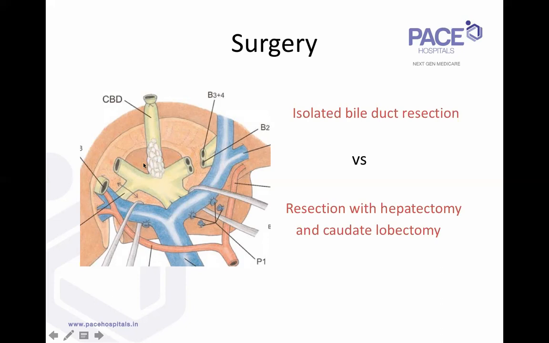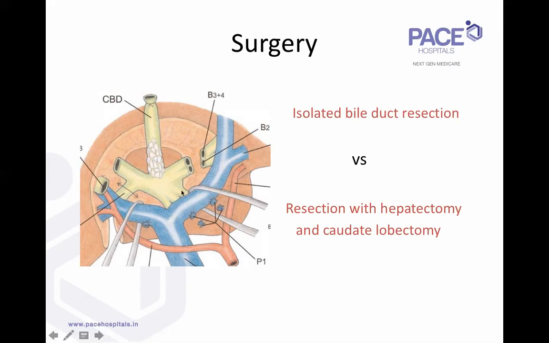You cannot, because you will inevitably end up with a positive margin at the caudate lobe ducts. And when you resect the bile duct without the caudate ducts, definitely a bile leak will come. It will be like an isolated system with a prolonged bile leak. Literature had shown by the 1970s and 1980s that for hilar cholangiocarcinoma, even for type 1 and type 2, and anyway for type 3 and type 4, isolated bile duct excision is not acceptable.